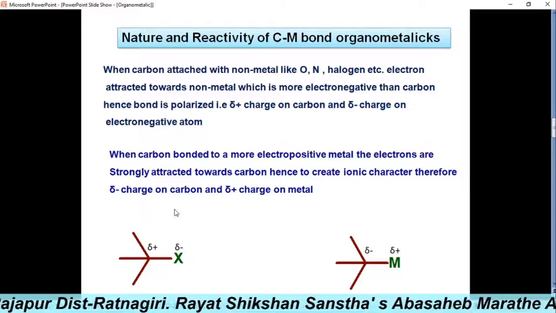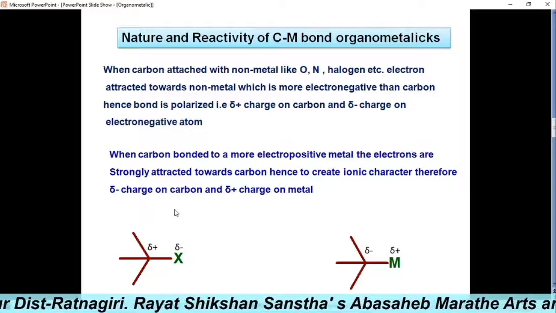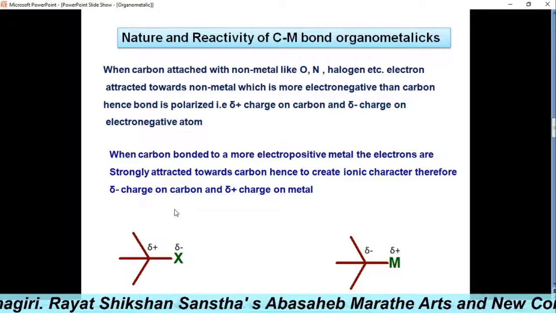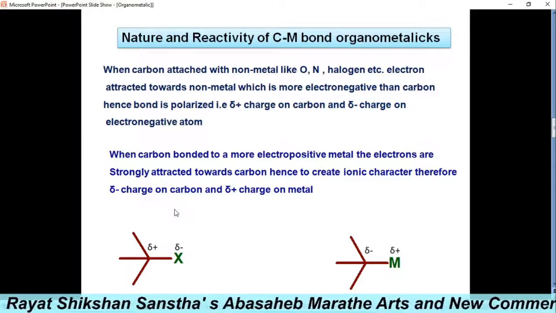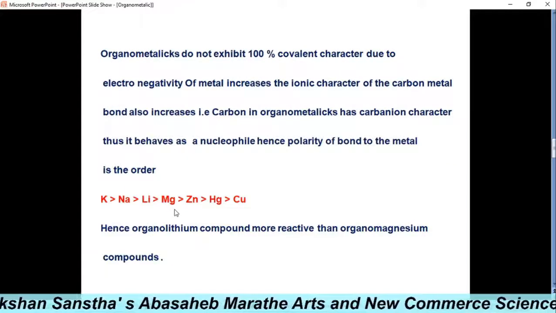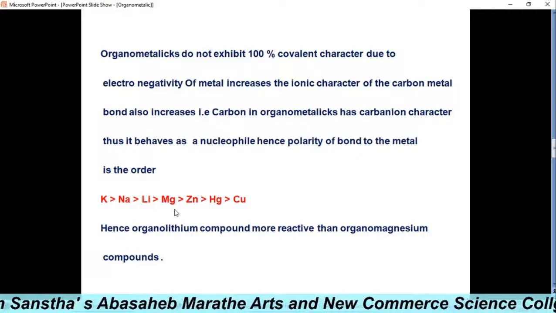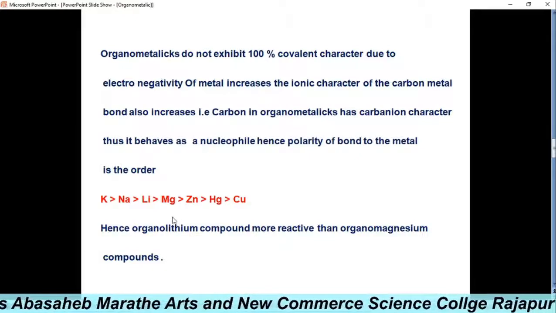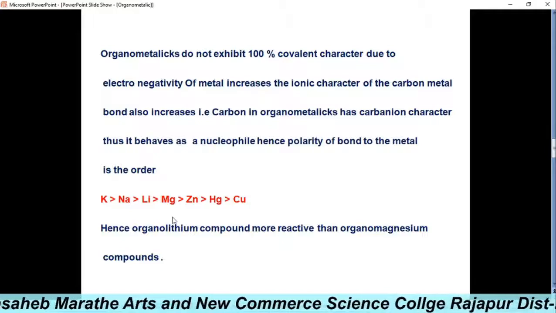Therefore, organometallics do not exhibit 100% covalent character; as the electropositivity of the metal increases, the ionic character of the carbon-metal bond also increases.